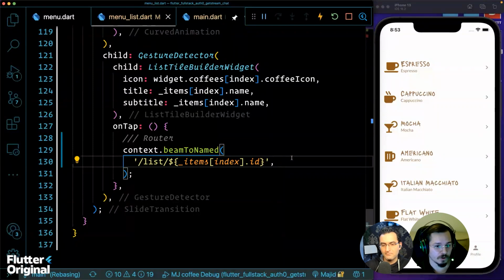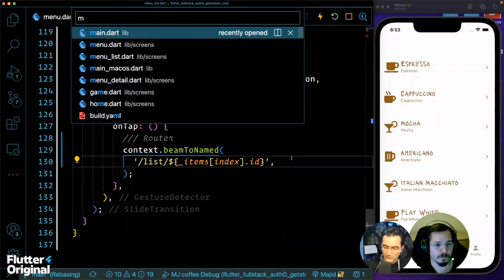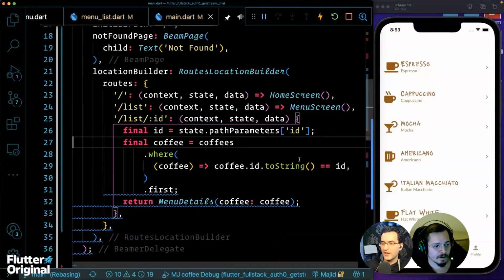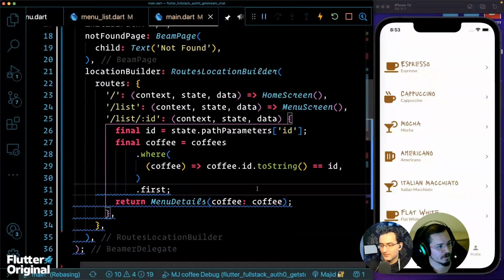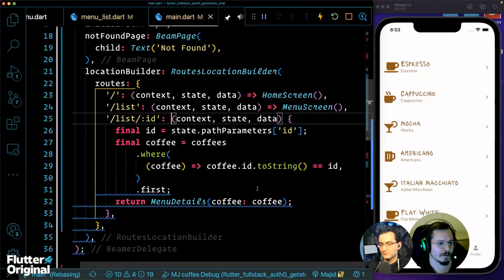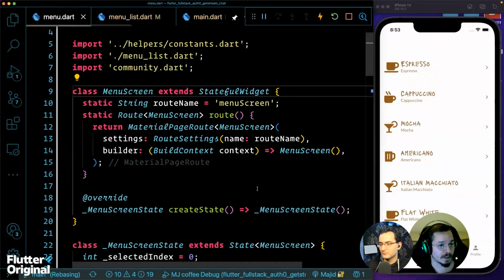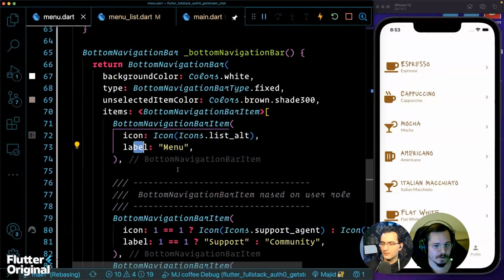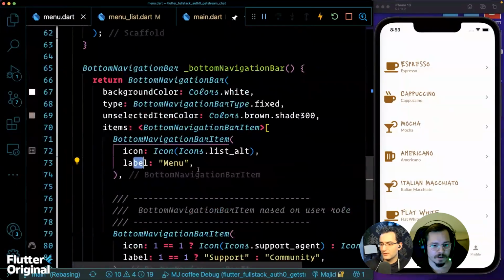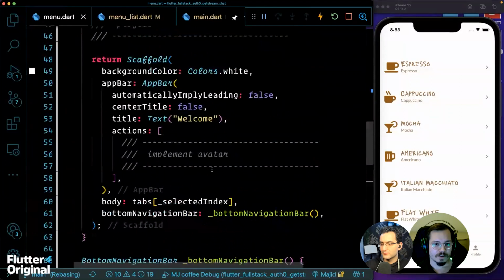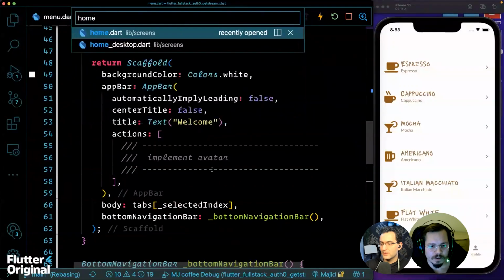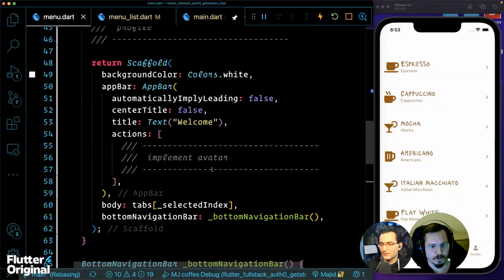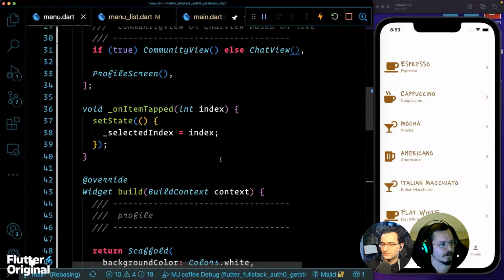So let's go back to the definition of our route. Yeah, let's do that. You guide me. Or maybe you can write it yourself, if you want. So yeah. First of all, let's go to the menu screen, to the place where we navigate. Here is the menu screen. Yeah, let me just beam. Okay, there we. No, actually, it was homepage. Sorry, where was that? Oh, yeah.